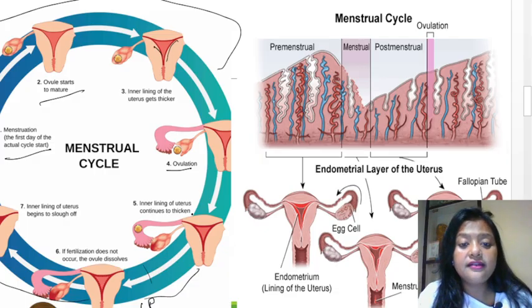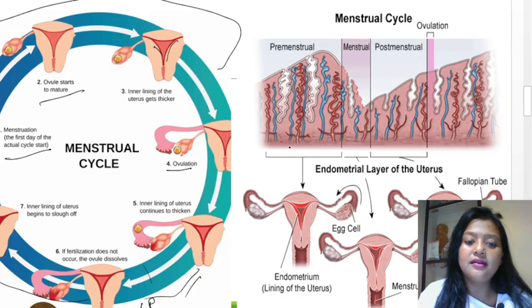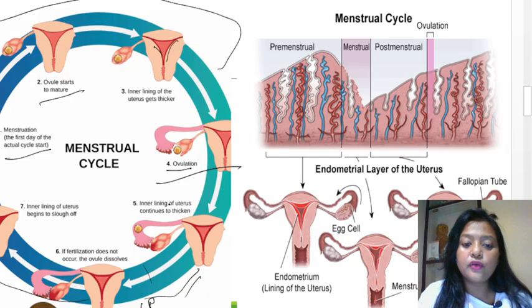What happens out here is that in this period the egg is being produced, and this period is getting ready to receive the fertilized egg. Okay, and in the middle we have the ovulation period, and then you can say out here, if fertilization does not occur, the ovule dissolves. It's all occurring in the luteal phase out here. Okay, in the uterine phase. We'll talk about it, the uterine cycle.